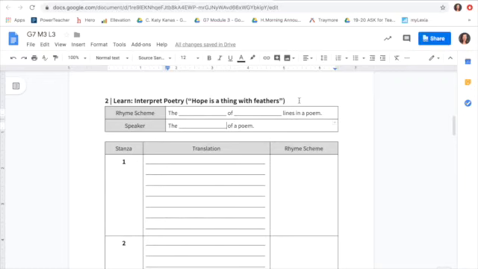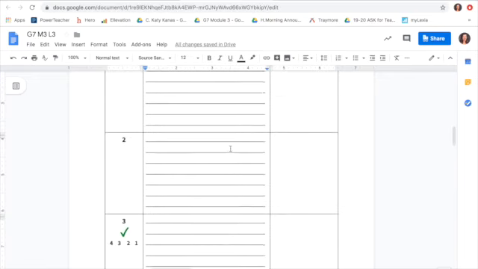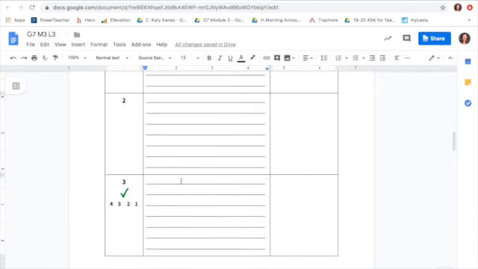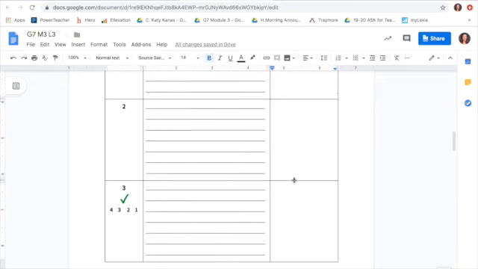Alright guys, the goal of this station is to interpret the poem Hope is a Thing with Feathers. We want to understand the rhyme scheme in each stanza and also the meaning or translation of each stanza. I will be scoring you on this third part where you translate a stanza on your own and identify the rhyme scheme on your own.